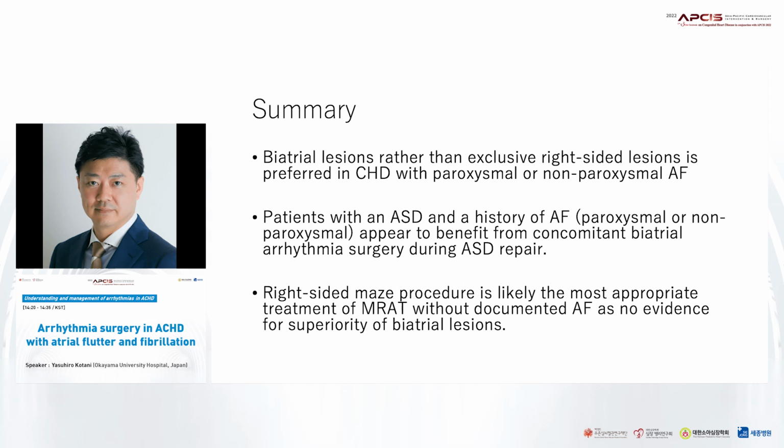Biatrial lesions rather than exclusive right-sided lesions are preferred in congenital heart disease with paroxysmal or non-paroxysmal atrial fibrillation. Patients with ASD and a history of atrial fibrillation, regardless of non-paroxysmal or paroxysmal, appear to benefit from concomitant biatrial arrhythmia surgery during ASD repair.